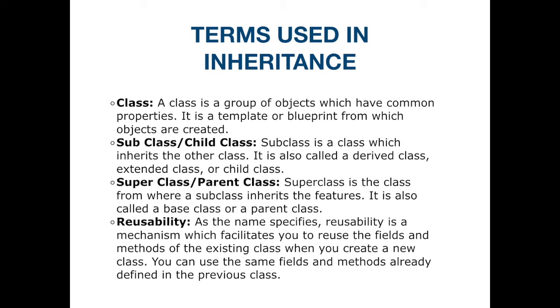Reusability. As the name specifies, reusability is a mechanism which facilitates you to reuse the fields and methods of the existing class. That is, you can reuse the methods and variables inside the parent class in the child class.